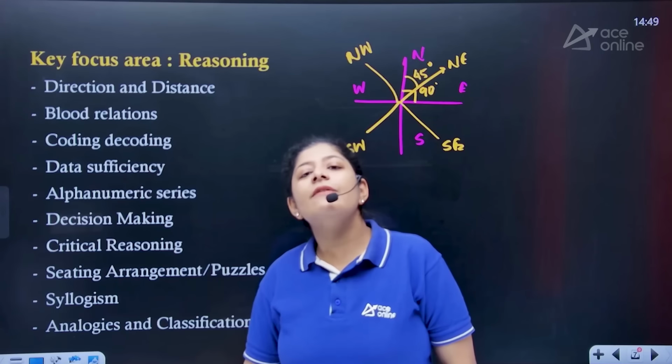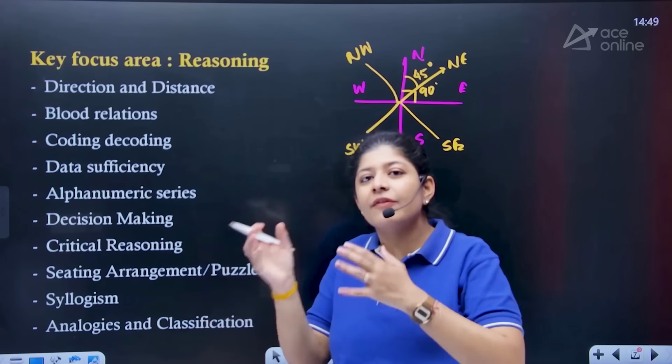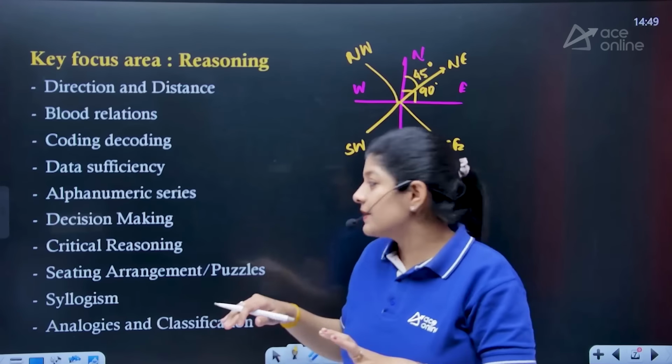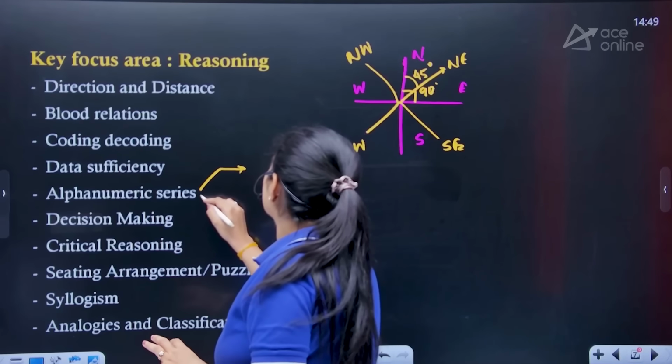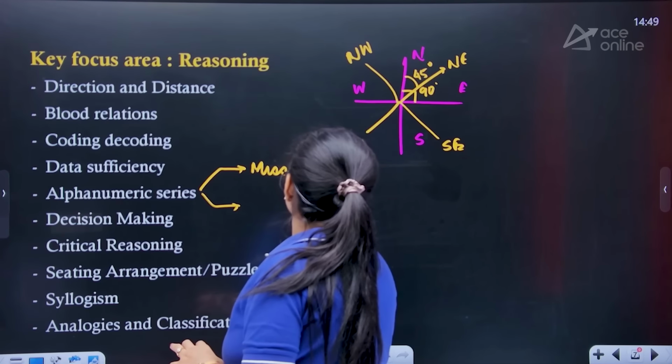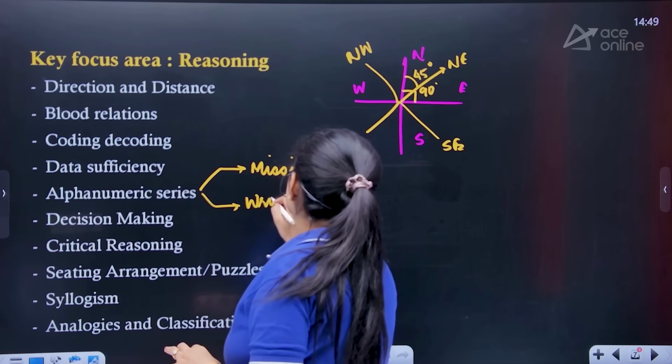The next one is alphanumeric series, which says that here we have a series containing alphabets as well as numbers. In this one you can bifurcate again into the missing series and the wrong series, right?